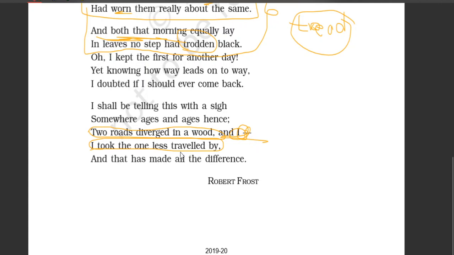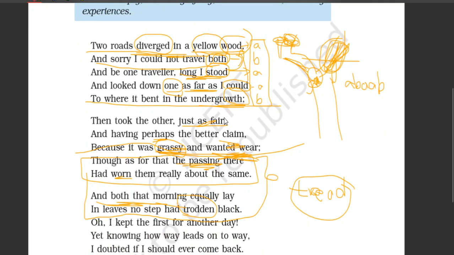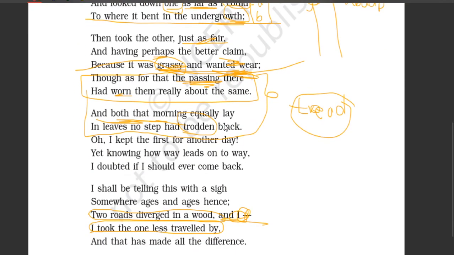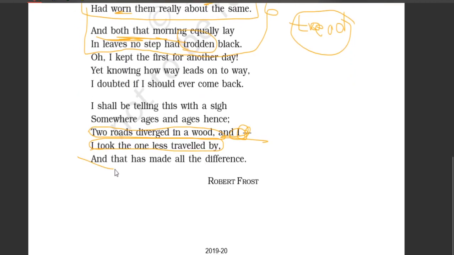We are not sure whether the difference is a good difference or a bad difference. It has not been clearly mentioned here, but we think that it's a good difference because of the title, The Road Not Taken. The poet is talking about the road that he did not take. So he was glad that he did not take that road. That's why he was so happy right now. Do you understand this? So these are the last two lines.